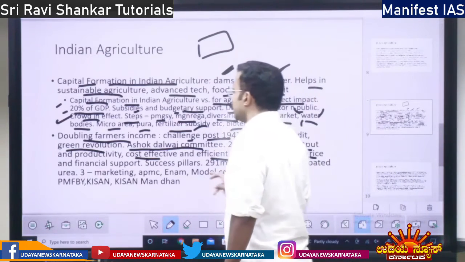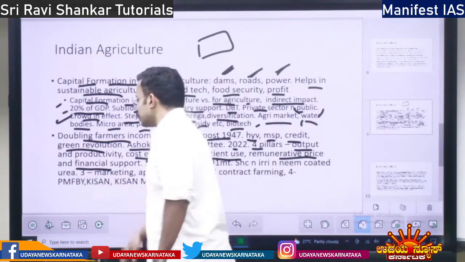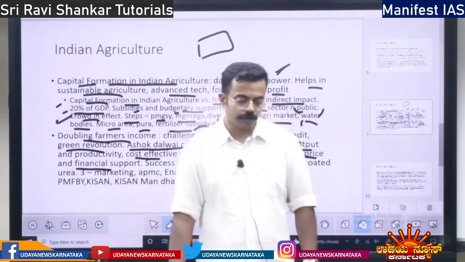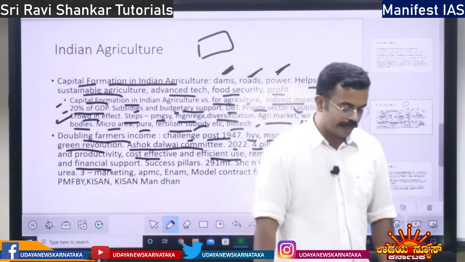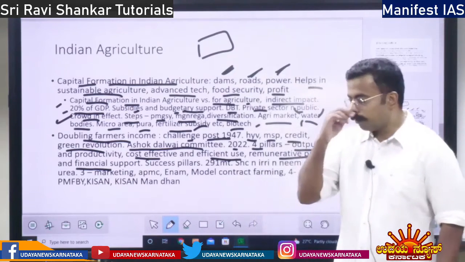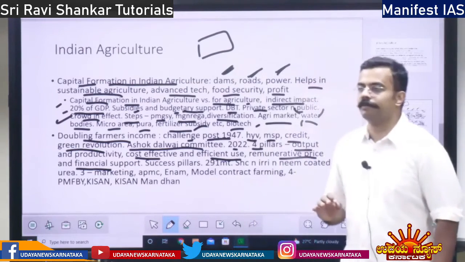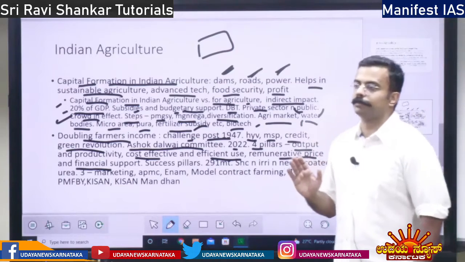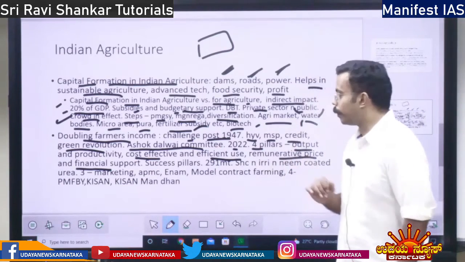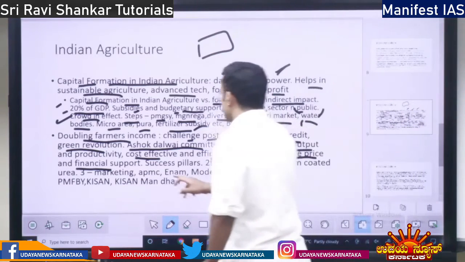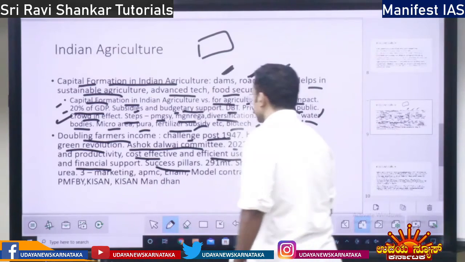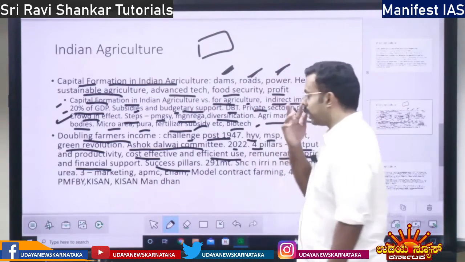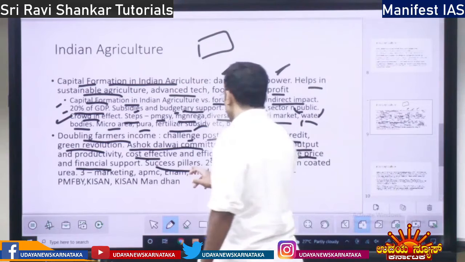Then there should be remunerative price and financial support. That is, whatever agriculture products are produced, there should be a proper price for it, and there should be proper financial support for it. So these are the pillars of success, right?